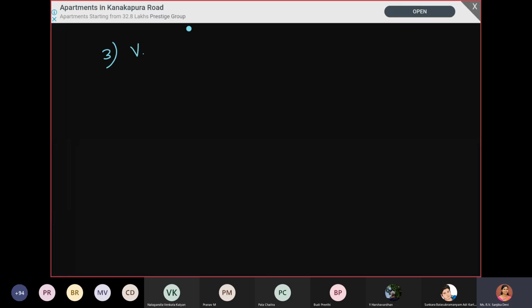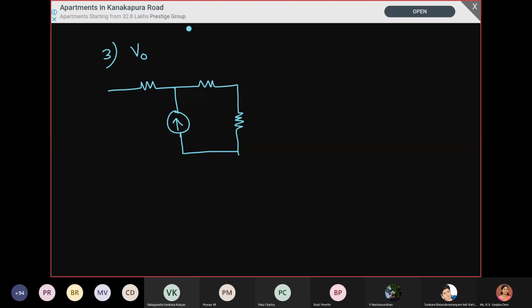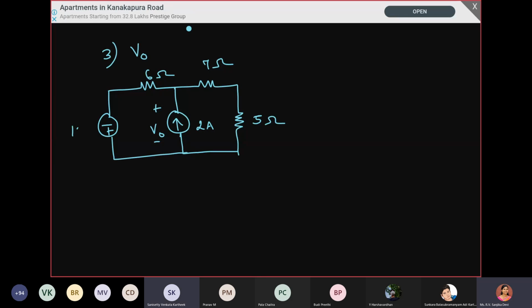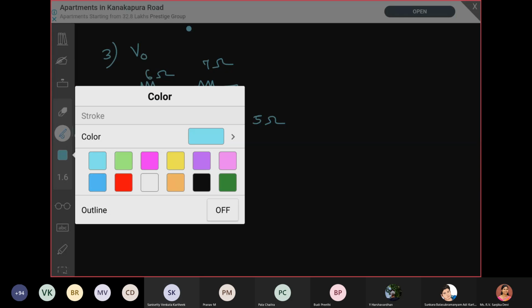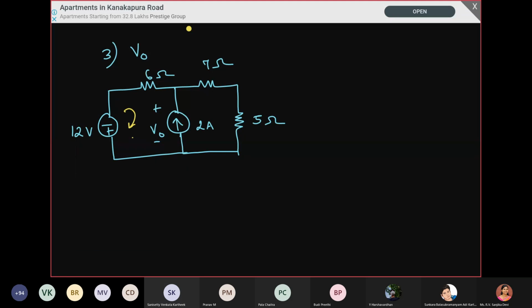V naught has to be determined using mesh analysis, so I'll just draw the circuit. Okay, so this we have to analyze using mesh analysis.